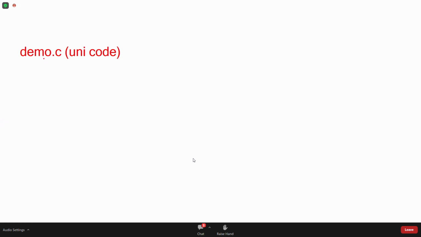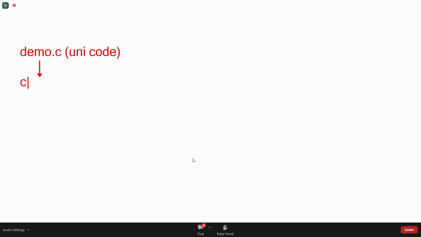Demo.c is a C program. This program we are writing in English language. That English language is called Universal Code, in short, Unicode. After writing this program, directly you cannot run it because the operating system cannot understand Unicode. So, we have to convert it into an operating system understandable format.